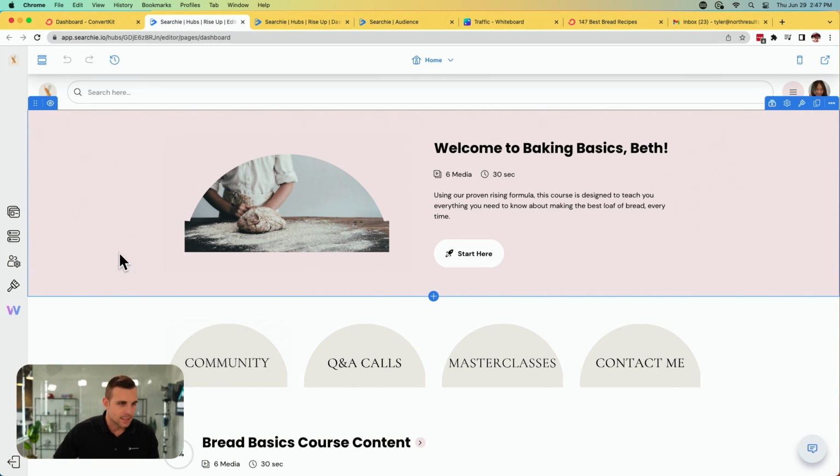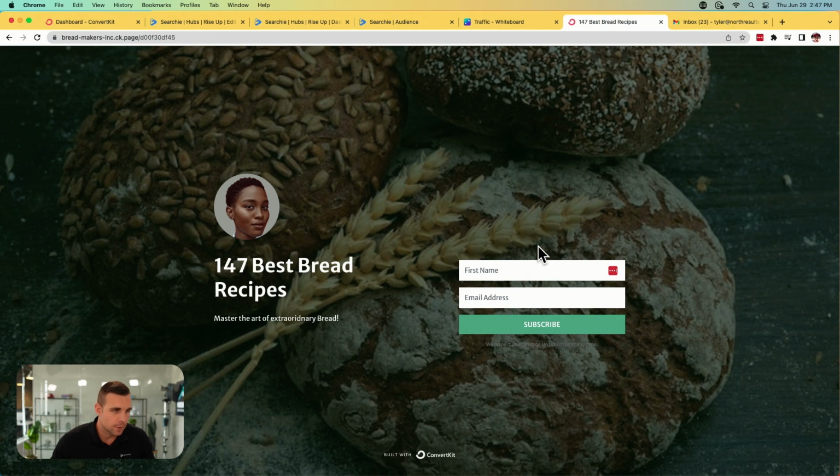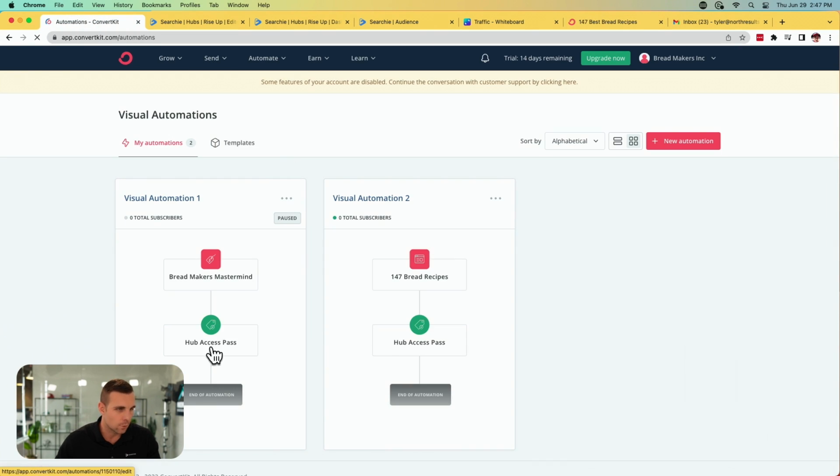Now that we have everything set up in our hub here, it's time to test it out. So we're going to come over to our landing page that we created. I actually added the tags, so the same automation that we did for the product. Because I don't have the pricing set up, I couldn't go through the whole process of going through the payment and all of that. So I set up the exact same Hub Access Pass automation here for the landing page that we set up earlier. So what this is going to do is anytime someone joins that list, it is going to give them the Hub Access Pass. That is going to add them into our Searchie audience and give them access to the hub, the same way it would if they were to purchase the product.